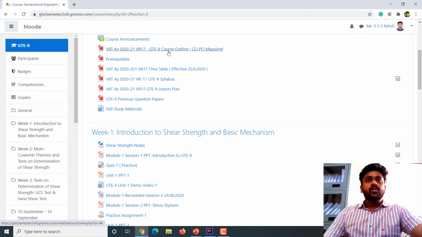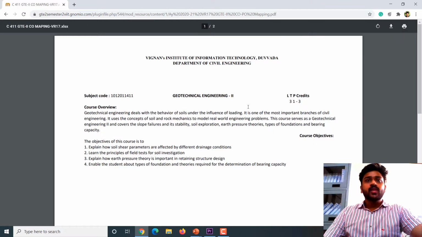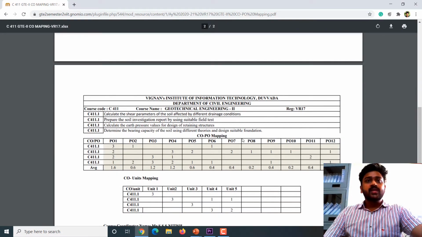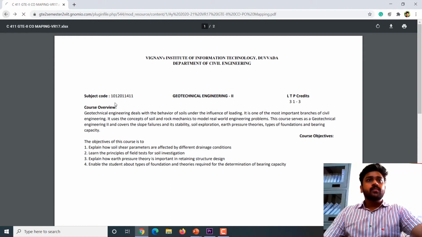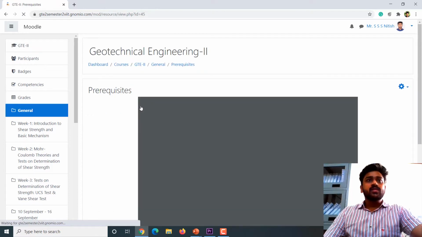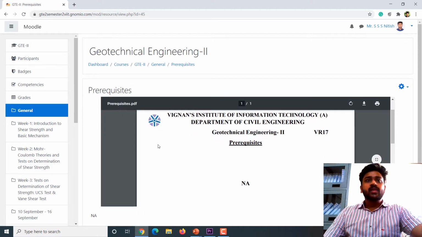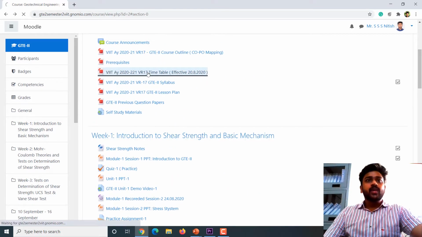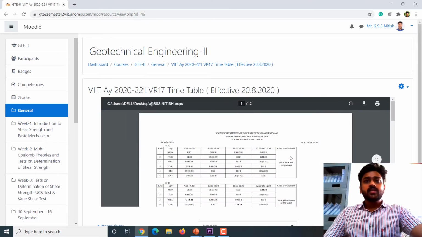Apart from that, I have mentioned the course outline and CO-PO mapping for this Geotechnical Engineering 2 course. I have listed the course overview as well as the course objectives here, and herein I have placed the CO-PO mapping for the entire course based on the course outcomes. And coming to the other part, since my course doesn't have any prerequisites, I mentioned it as not available here. However, I have given the timetable as well as the syllabus.